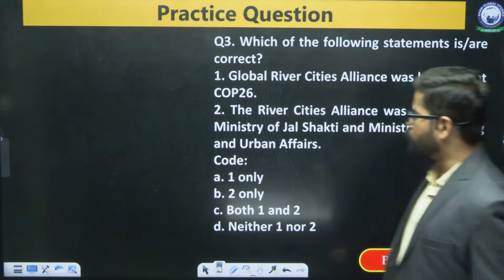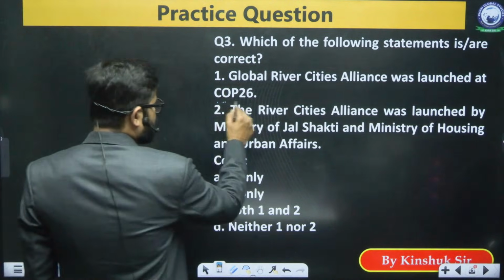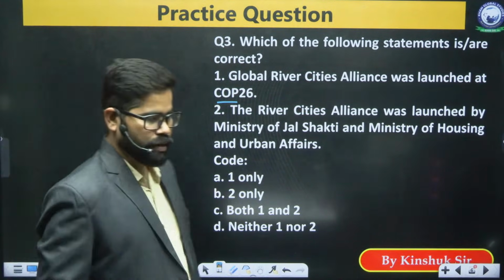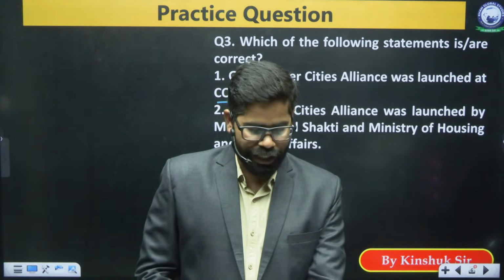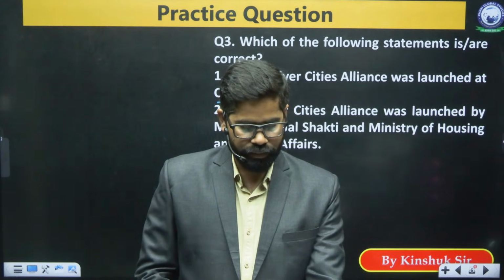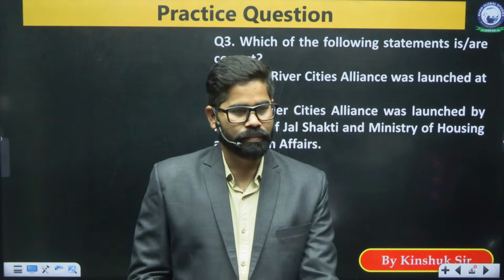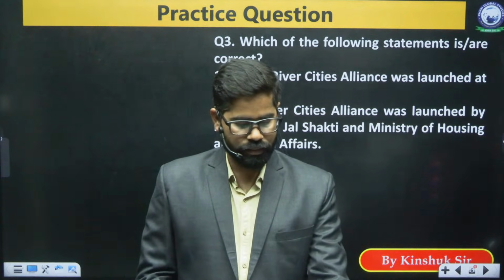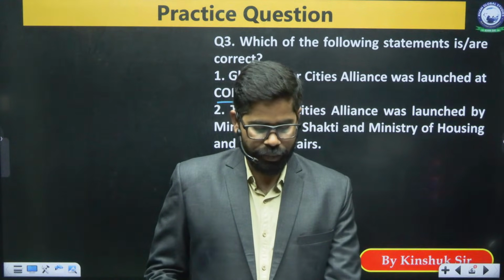Now we have the third question. The Global River Cities Alliance was launched at COP26. The River Cities Alliance was launched by the Ministry of Jal Shakti and the Ministry of Housing and Urban Affairs. So which of the statements are correct here? Yes, Udaipur Jheel is there in Bihar, correct?